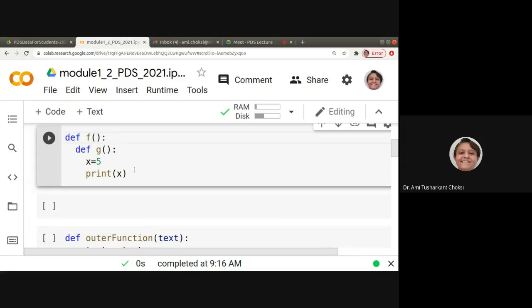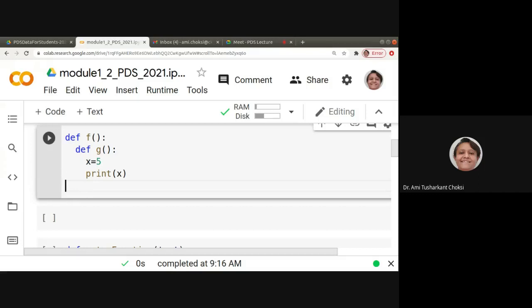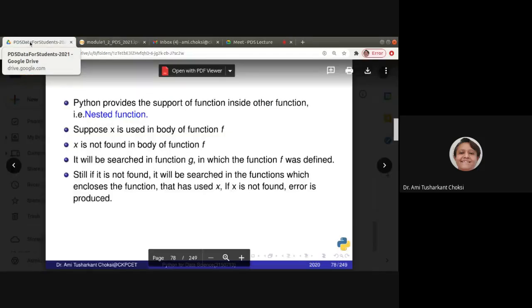It's not doing anything. Something wrong? We haven't called the function, right? We haven't called the function f. Let me call the function f. Okay, let me run this. No, there's some problem. That's what we should know how to do, right? Let's see.